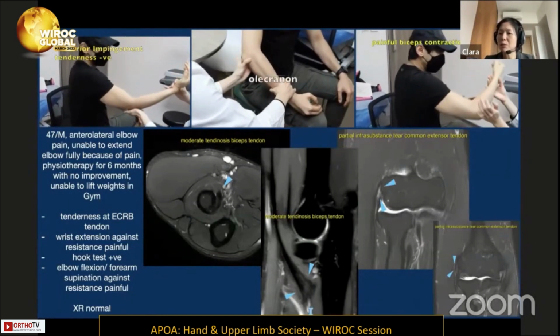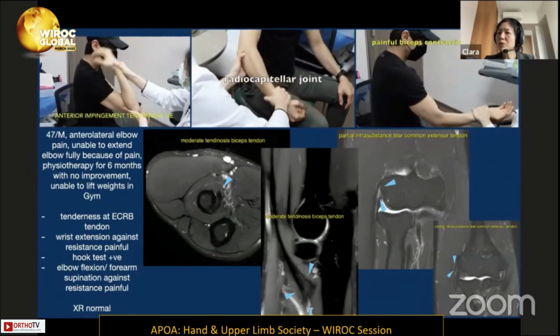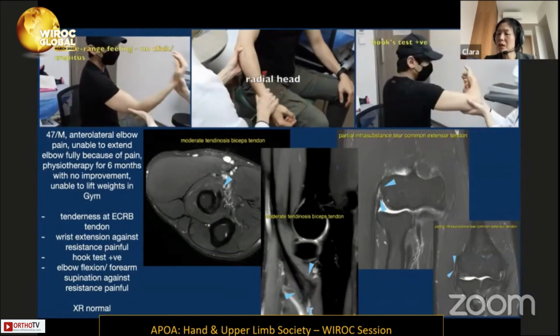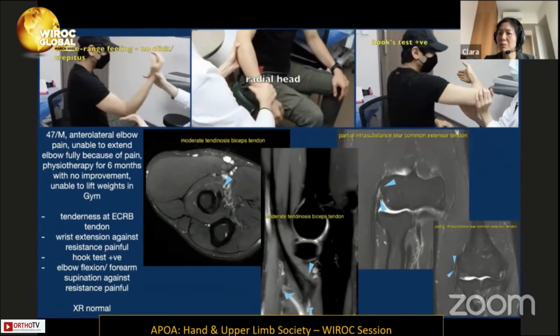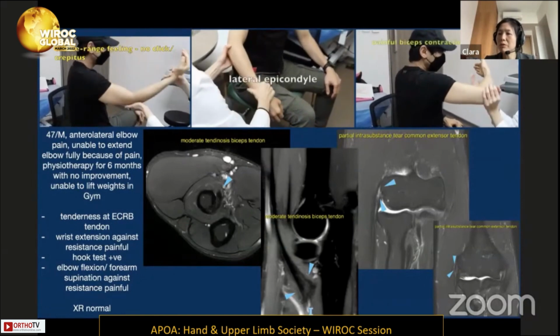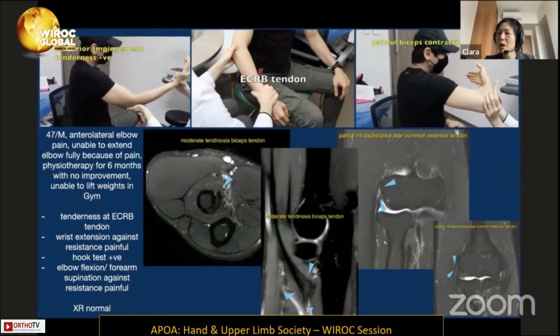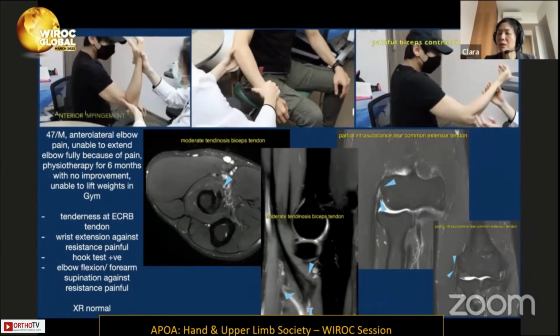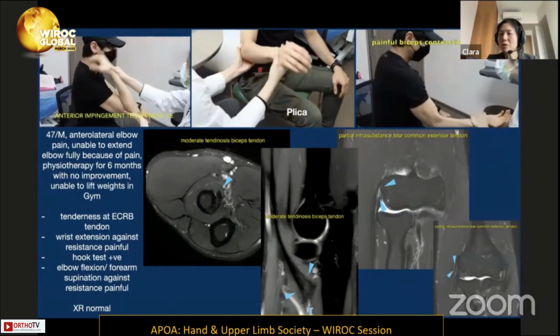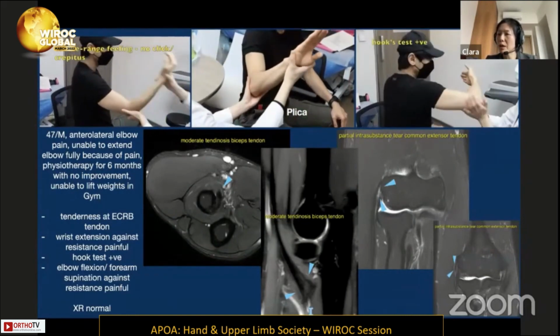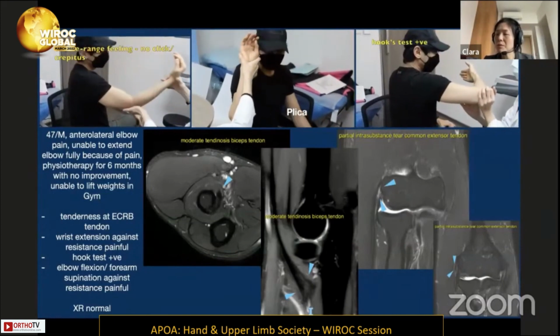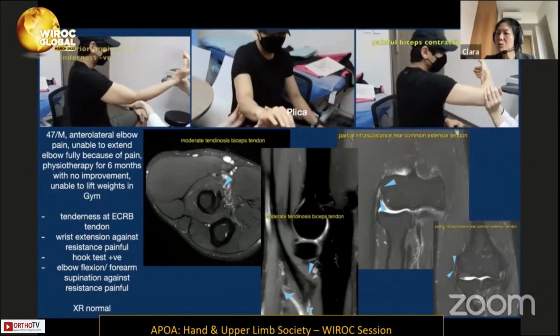He was unable to lift weights in the gym. He was found to have tenderness at the ECRB tendon with wrist extension against resistance painful. At the same time, he had a positive hook test, and elbow flexion or forearm supination against resistance was painful. At this juncture, we think the patient may be suffering from tennis elbow and also biceps tendon tendinosis. The X-ray was normal.